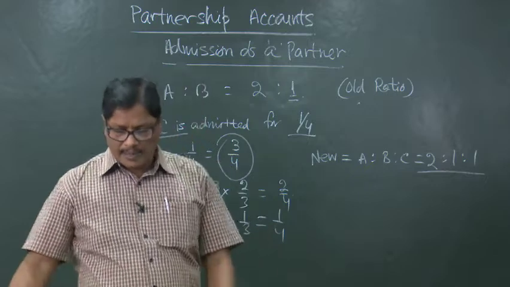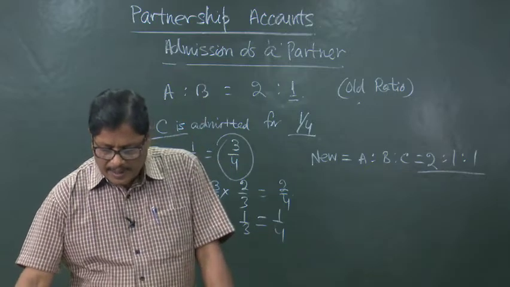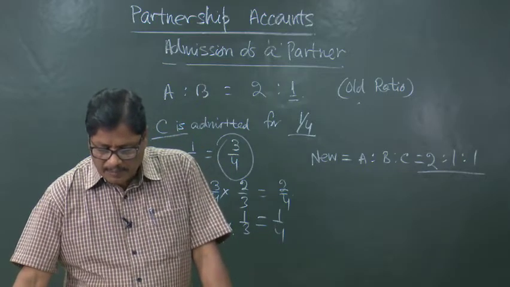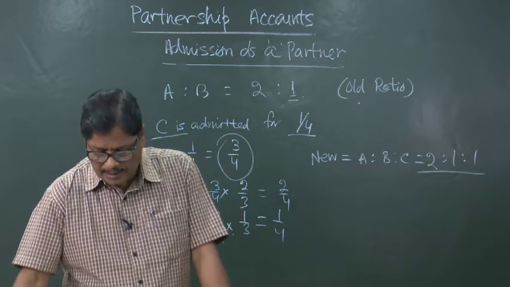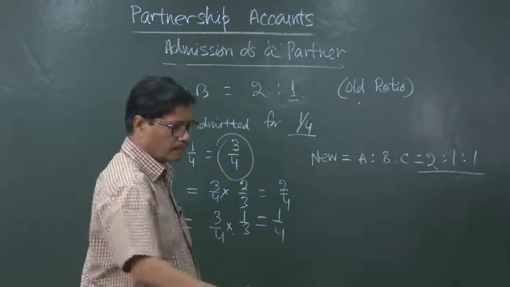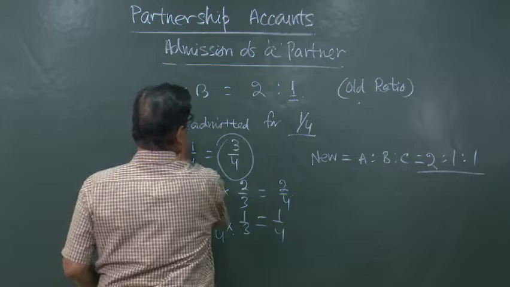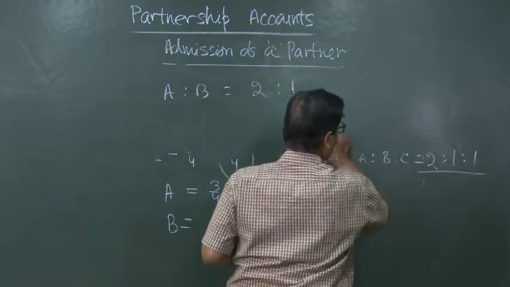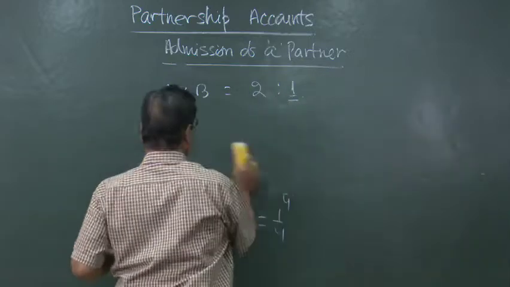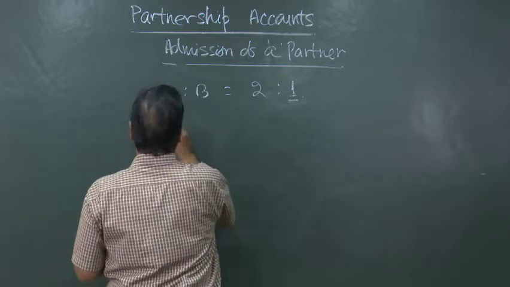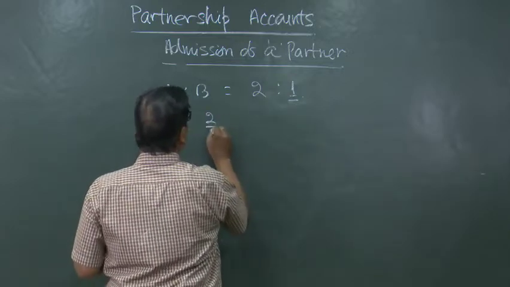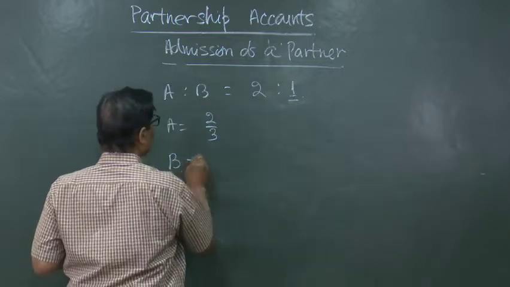Another situation we can take is where the new partner, in some cases, purchases his share of profit from the old partners. Suppose the old ratio was 2:1. So, A was having 2/3, B was having 1/3.